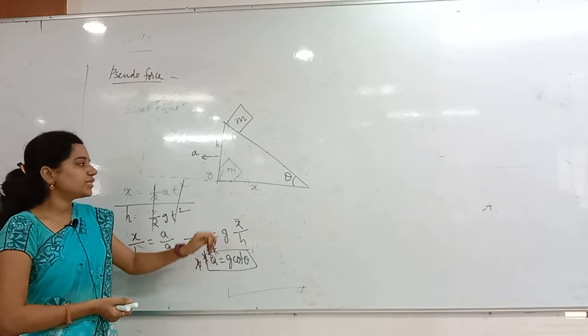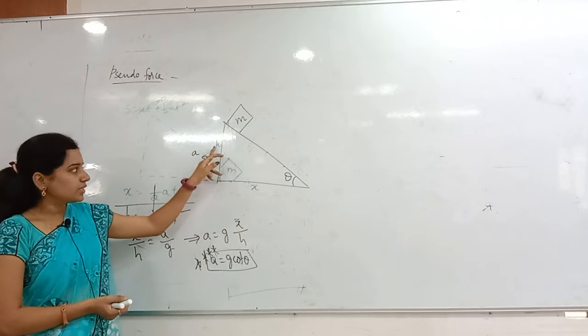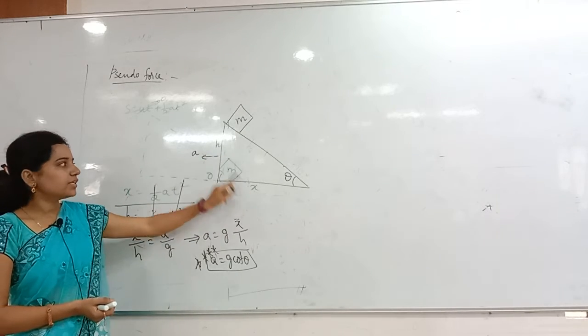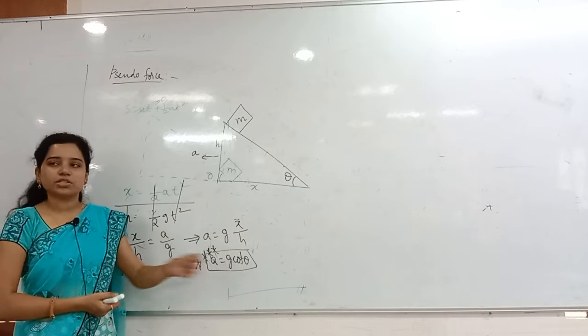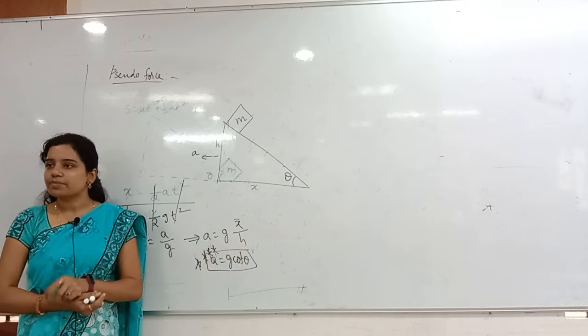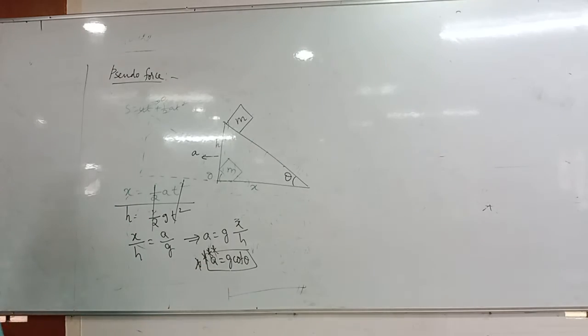Here x is adjacent and h is opposite. Adjacent by opposite is cot theta, so a is equal to g cot theta. Clear? Copy that. Very, very important problem. Draw the diagram also neatly.